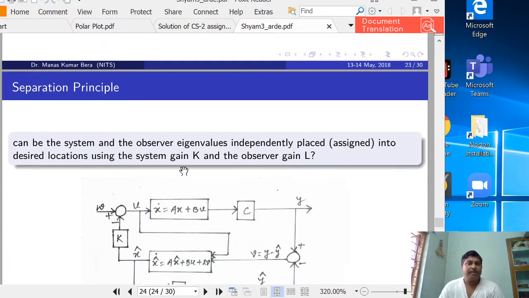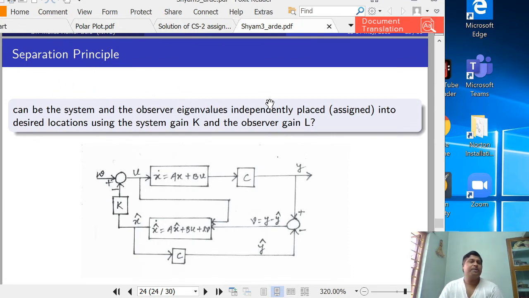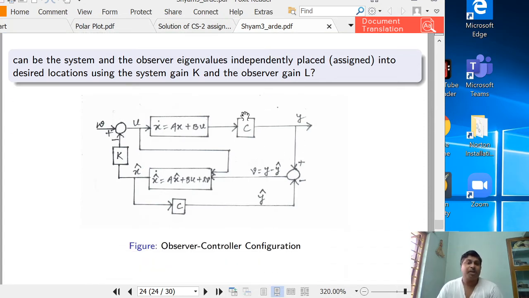Okay, now another important thing is known as the separation principle, but I am not going to discuss that in detail. But this block diagram is important, where the observer as well as the controller are used together. You see, this is the dynamical system, x dot equals Ax plus Bu, which is producing x, which is multiplied with C, and we are getting y. For this system we have assumed that not all the state variables are measurable, but we have to implement the state feedback control law. Then what we will do is design an observer. So this part is the observer part.